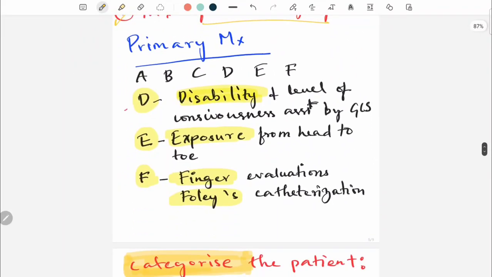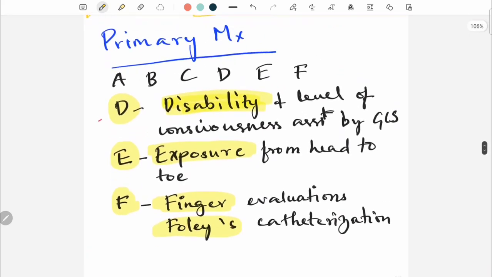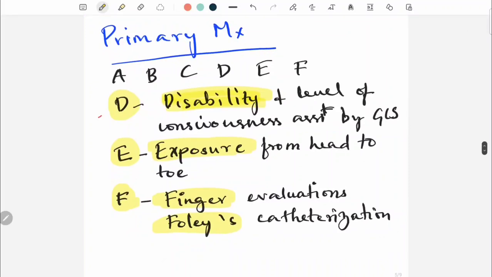So, we have something called the primary survey or primary management, and the secondary survey or secondary management, in the management of a mass casualty. What is primary management? All you need to remember is the mnemonic A, B, C, D, E, F. A is for airway, B for breathing, C for circulation, D for disability along with level of consciousness assessment by GCS, the Glasgow Coma Scale.